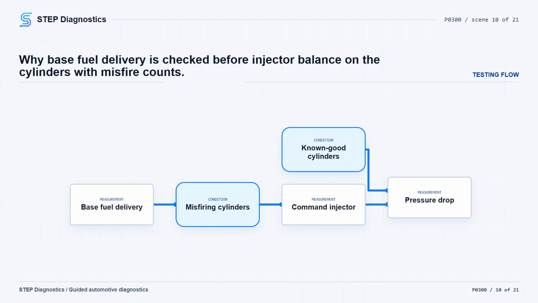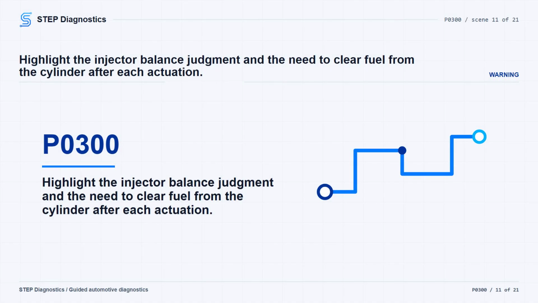Once base delivery passes, check the injectors on the cylinders that were actually misfiring. Bring fuel pressure up, command those injectors with the scan tool, and compare the pressure drop against 2 or 3 known good cylinders. Cycle the ignition if needed to build maximum rail pressure. After each injector actuation, start the engine to clear fuel from the cylinder. Skipping that can damage the engine. If a misfiring cylinder has too little pressure drop, check for debris in the rail or injector.